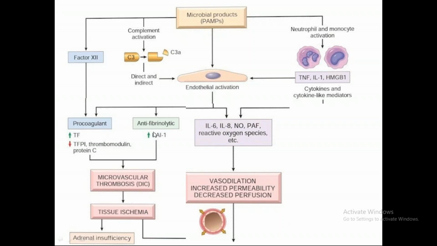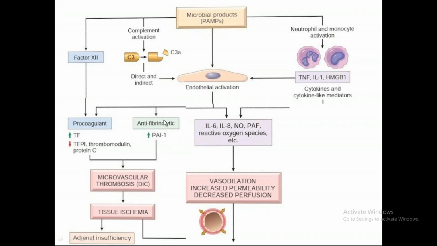ठीक है. What is PAI? PAI is plasminogen activator inhibitor. ठीक है. Plasminogen क्या करता है? Plasminogen gets converted to plasmin, which is a fibrinolytic. ठीक है. Plasminogen activator therefore will be a fibrinolytic, but plasminogen activator inhibitor would be antifibrinolytic. ठीक है. Thus increasing the procoagulant state of the body.